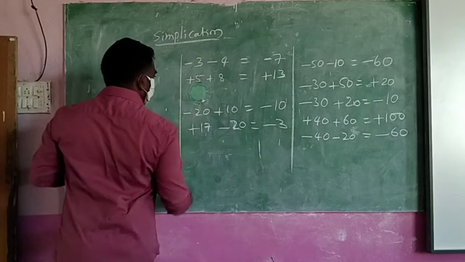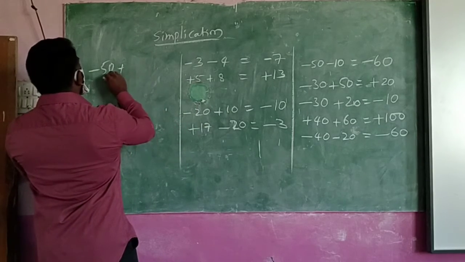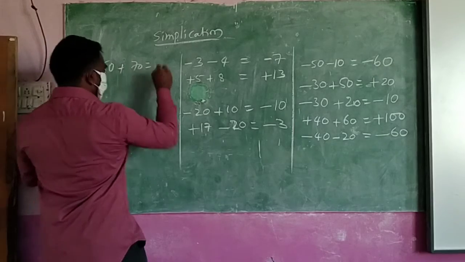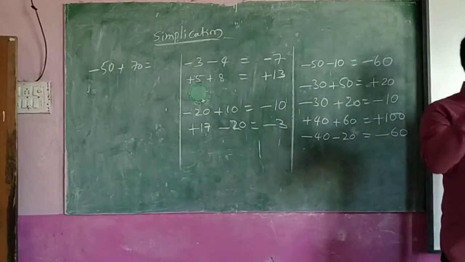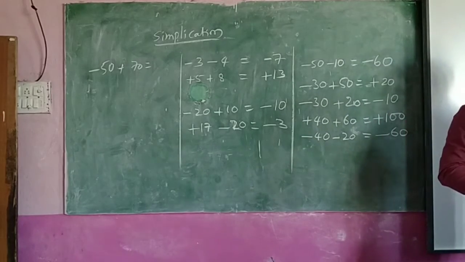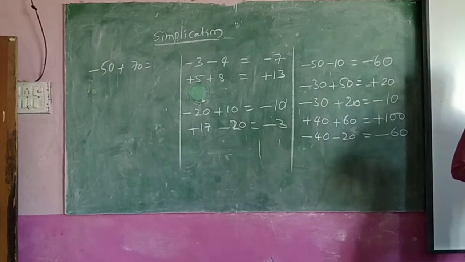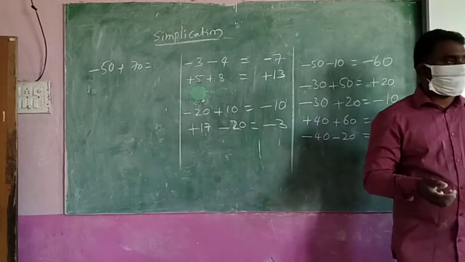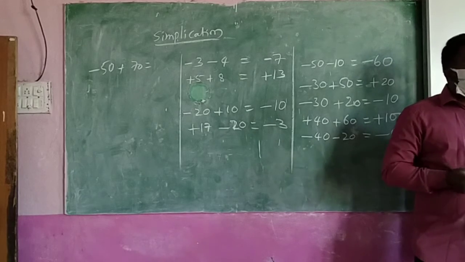One more question. Minus 50 plus 70. Up and down are there. First question, how are they? Up and down. What should I do? Difference. You know that up and down means difference. What is the difference? Find the difference. The difference is 20.